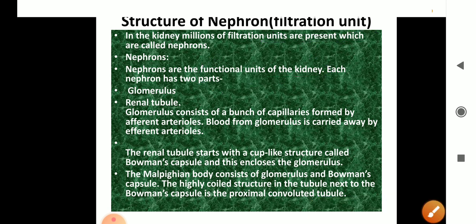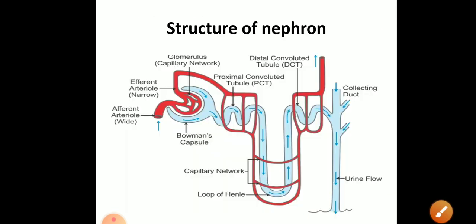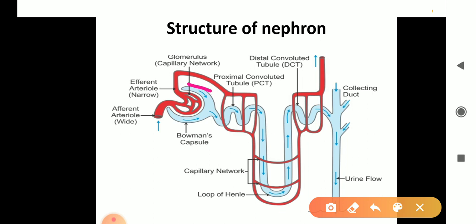Now see the structure of the nephron. I will explain with the help of this diagram. This is a structure of nephron. Now in the nephron, this structure is called the Bowman capsule, a bowl-like structure. Then this Bowman capsule converts into the renal tubule. This is called the renal tubule.